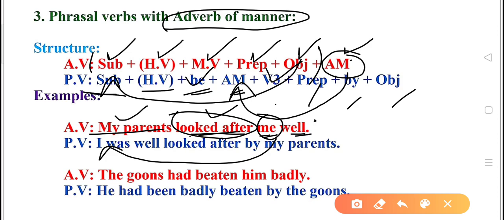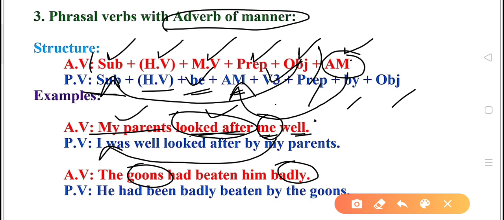This is the only trick in this structure. Otherwise it's quite simple like the previous one. Let's see another example. The goons had beaten him badly. Goons are actually antisocial elements who believe in fighting and all that. The goons had beaten him badly. So badly is the adverb of manner over here.